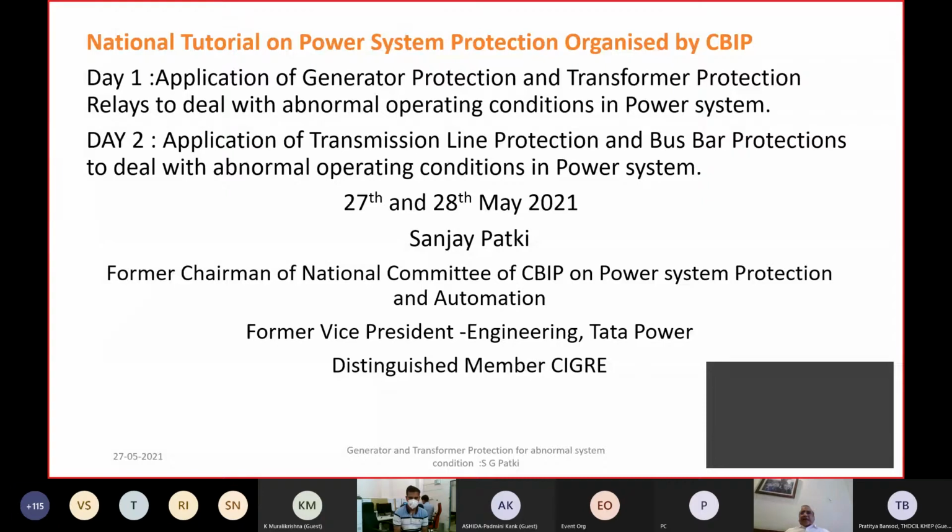We'll discuss the different abnormal conditions of the power system, which could be on account of a fault or due to a particular contingency of the power system, and how the protection system will respond to it. So the way we will look at protection will be from the power system perspective rather than the perspective of the protective relay. That's the key difference.